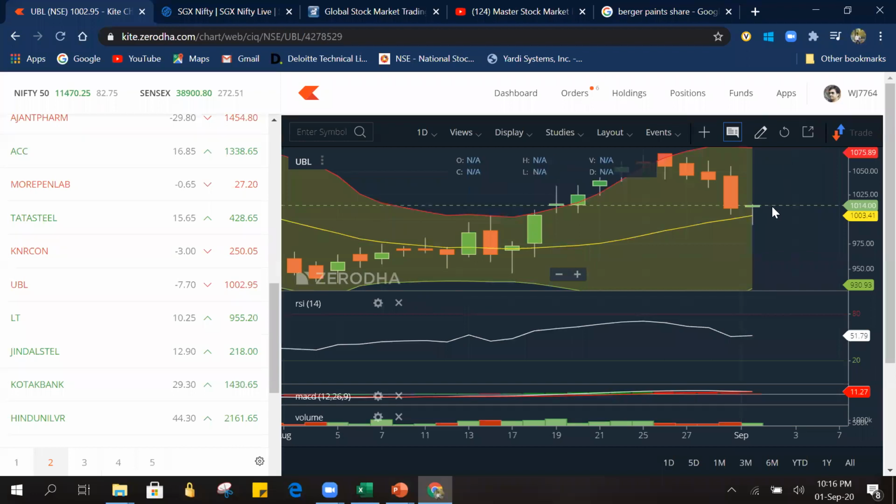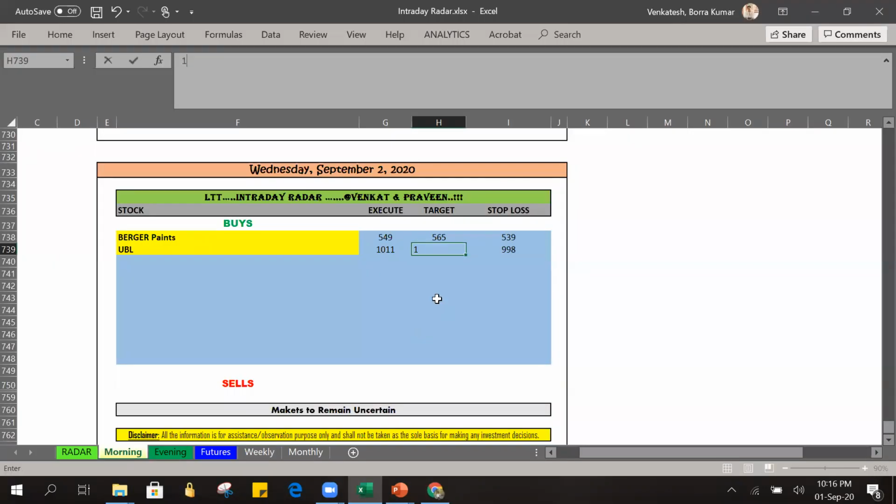So for the hammer, since we spoke about the fluctuation, it is going to be 10 to 30 rupees. So let's say we will take some 15 rupees. So 1025 or 1026 rupees we can give. 1025 I am giving. Okay, so this is one more call for tomorrow's radar. Someone has given a message in the chat.